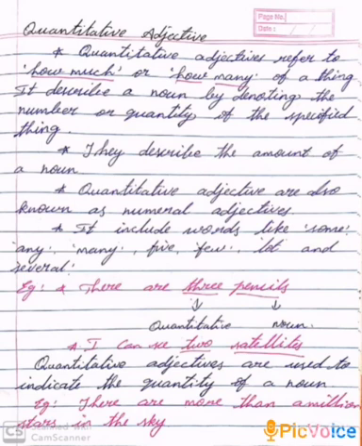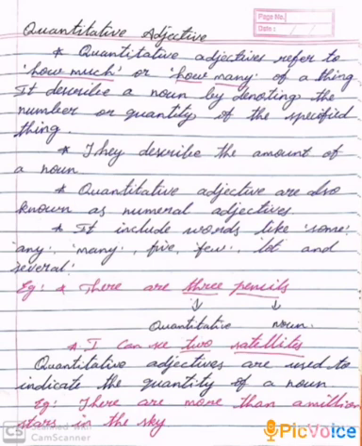I can see 2 satellites. How many satellites? 2. 2 is a quantitative adjective. Satellite is noun. It is used to indicate the quantity of a noun.